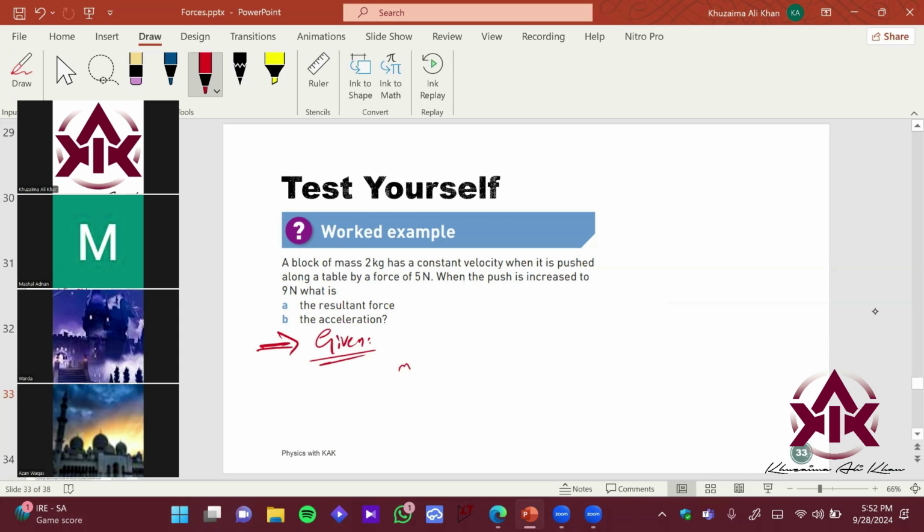Given the mass of an object is 2 kg and the force that is applied on the mass is 5 newtons. This is F1 and your F2 is given to be 9 newtons, right? In part A, you want to find the resulting force. And in part B, you want to find the acceleration, right?